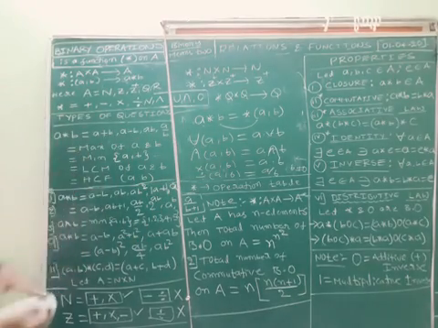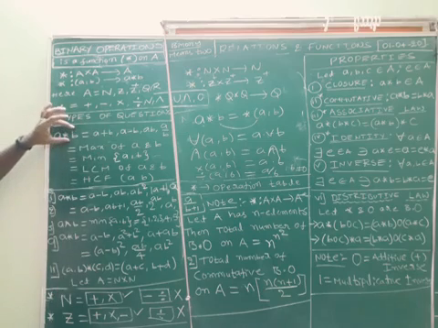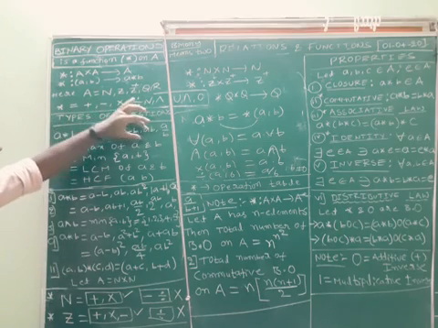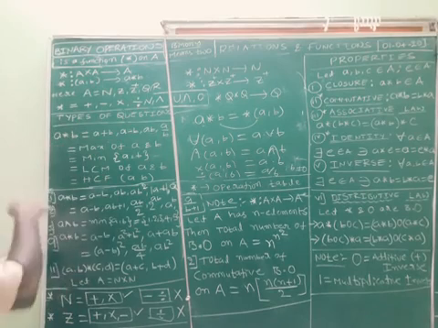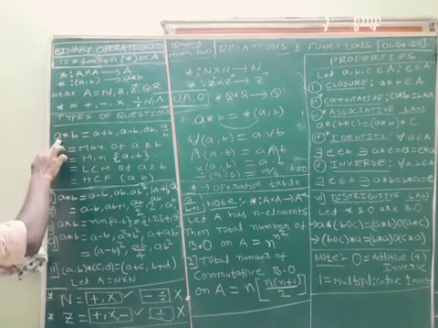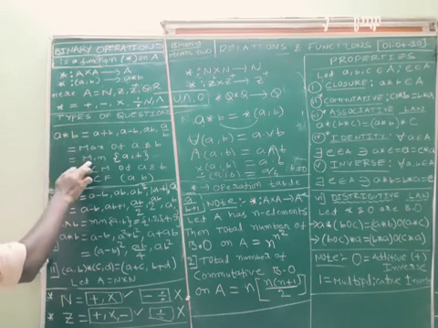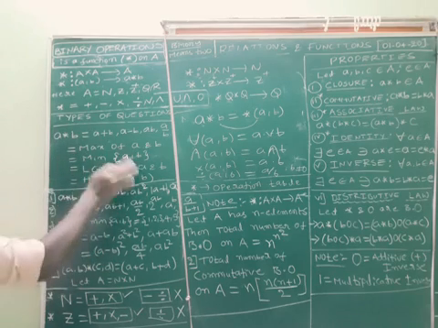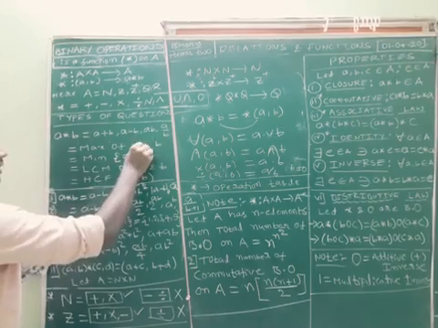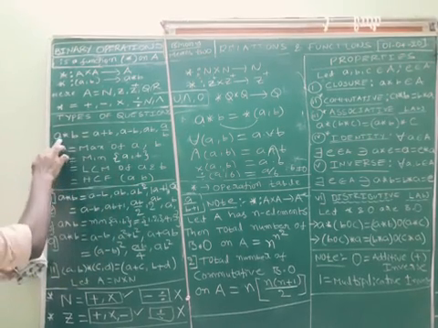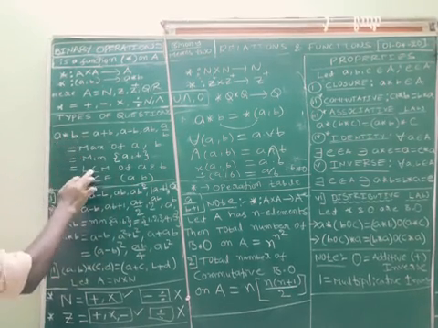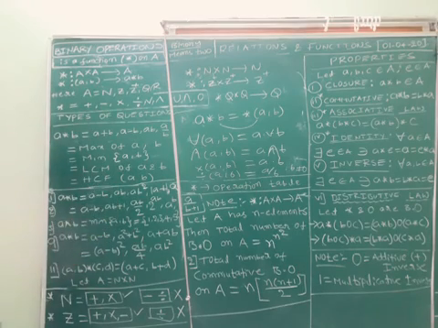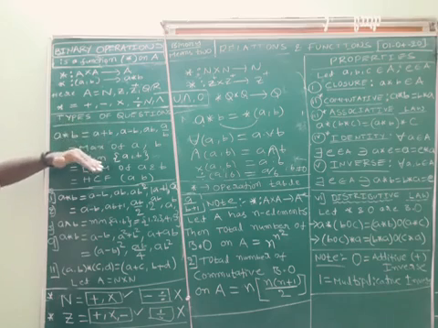So sometimes they ask the question a star b is equal to maximum of a and b. In some questions they may ask a star b as a binary operation is minimum of a comma b. And a star b as a binary operation is LCM of a and b, or HCF. These types of questions we have in exercise 1.4.